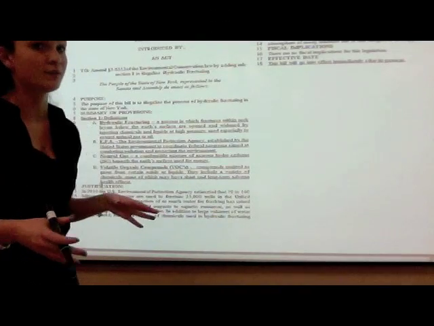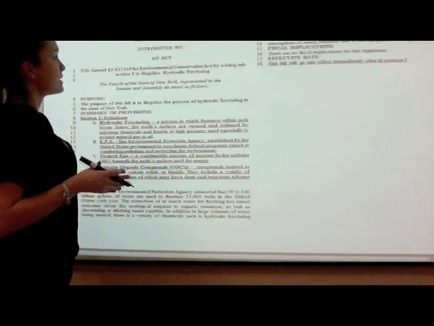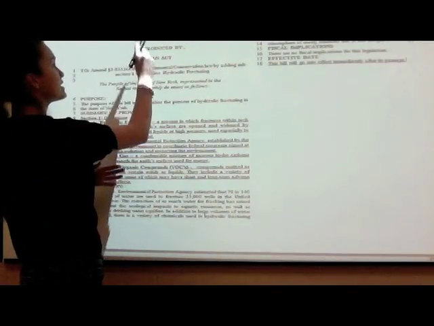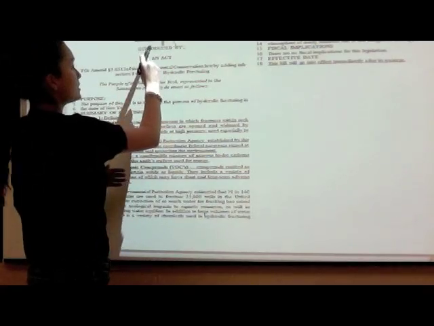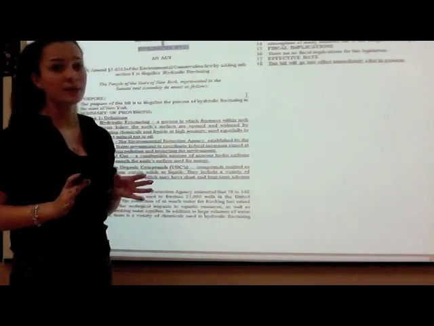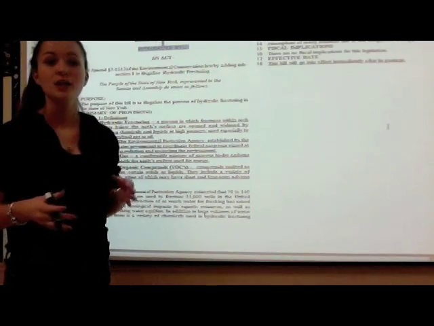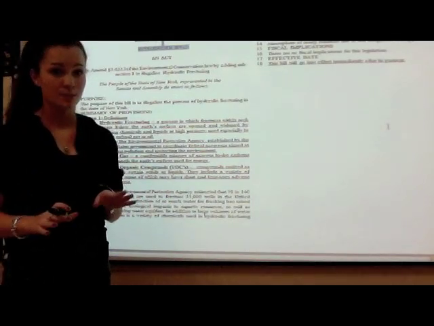So let's move on to the first part. The first thing that you're going to see is the standardized State of New York YMCA Youth in Government title, and then it says bill number. Don't worry about the bill number because that'll be assigned to you later on. For right now, when you're writing your bills, keep it blank.